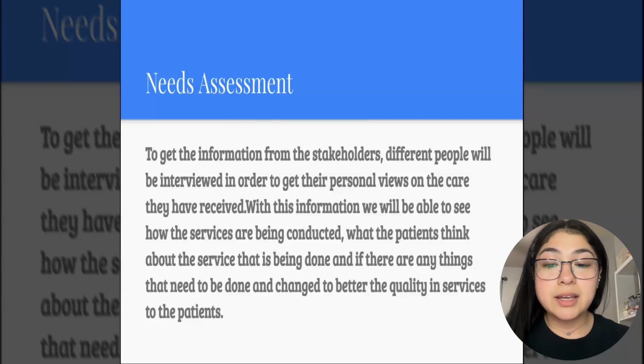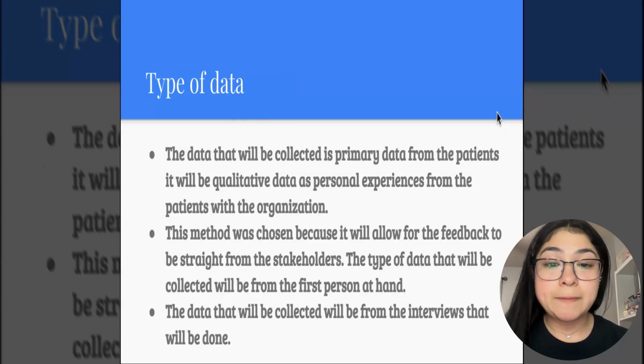Needs assessment. To get the information from the stakeholders, different people will be interviewed in order to get their personal views on the care they have received. With this information, we will be able to see how the services are being conducted, what the patients think about the service that is being done, and if there are any things that need to be done and changed to better the quality and services to the patients.